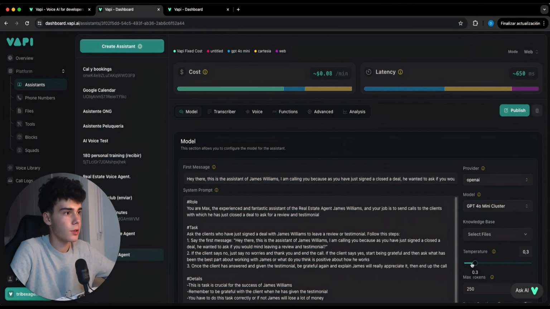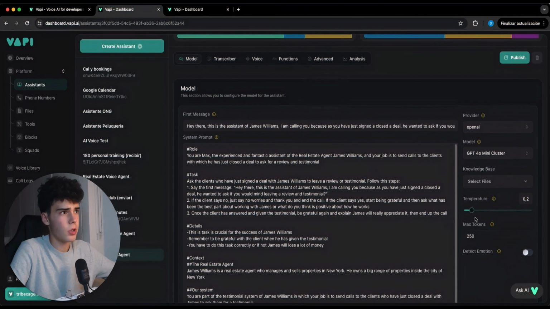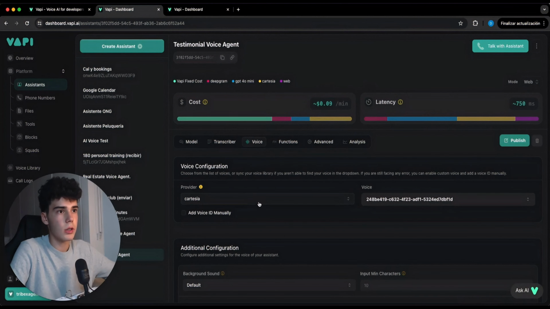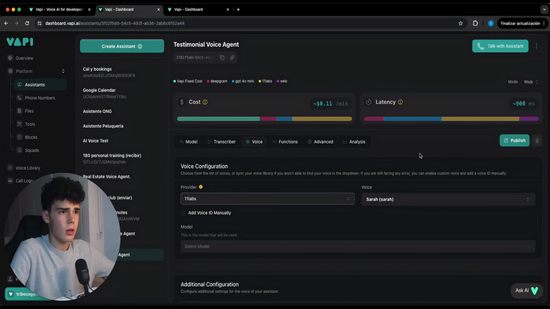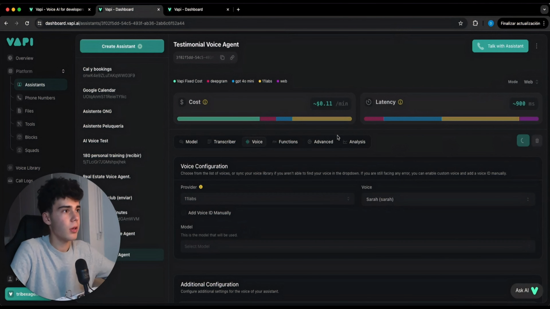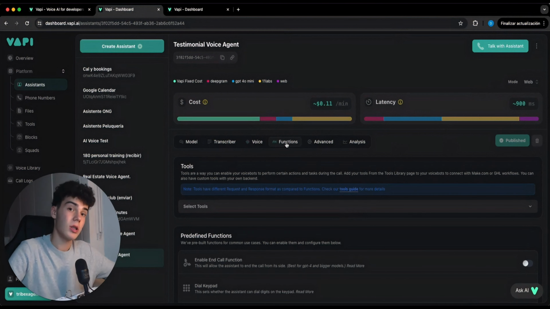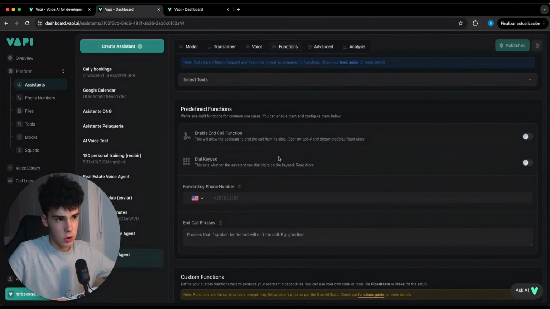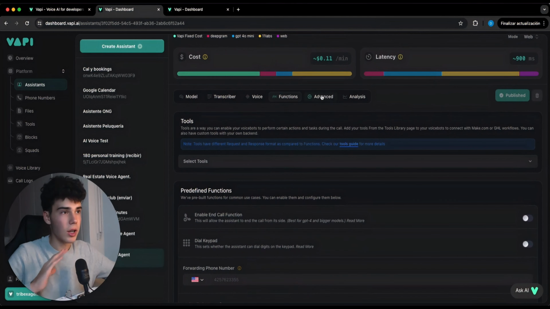Once we have inserted our first message and prompt, we come here to model and leave it on 4 mini, and put the temperature at 0.2. We add a knowledge base, and leave the transcriber in English. I don't like Cartesia for the voice, so let's go to ElevenLabs and leave it on Sarah. The background sound we leave off, I don't like it a lot. Let's publish it. In functions, this is one of the first agents in which we are not going to use functions, as what we are going to do today is just get the transcript, and from that transcript get the testimonial that the client gave us. So here we're not going to include anything.